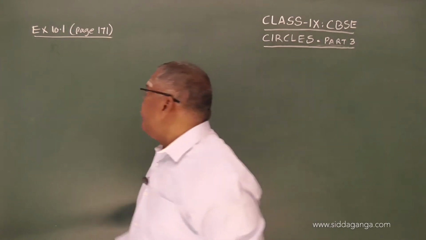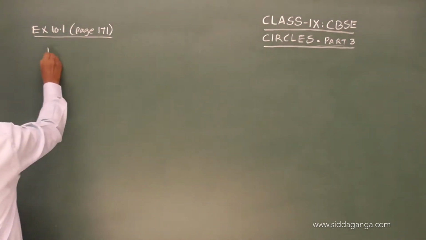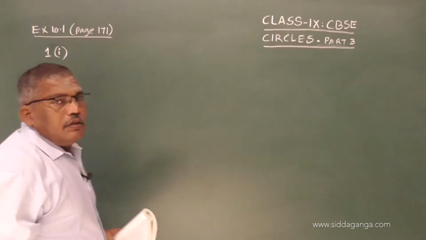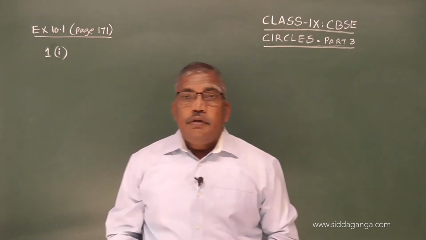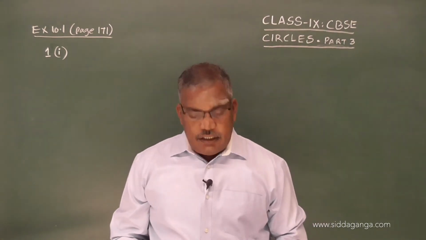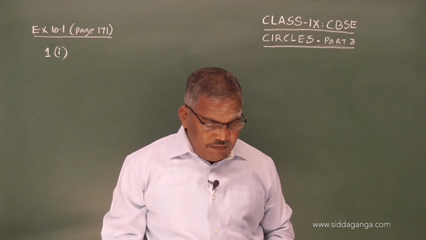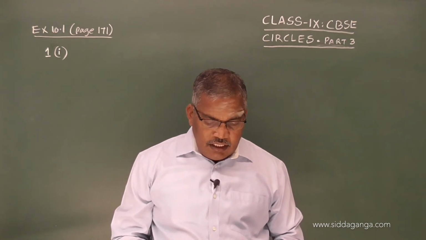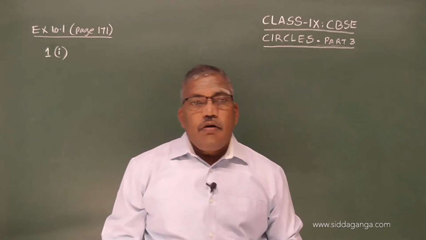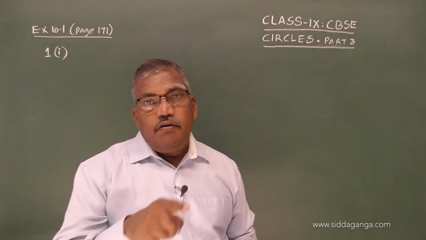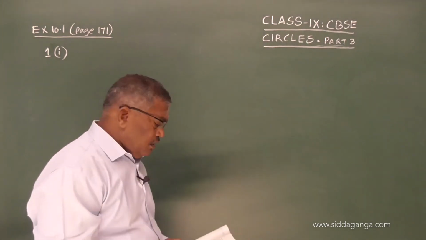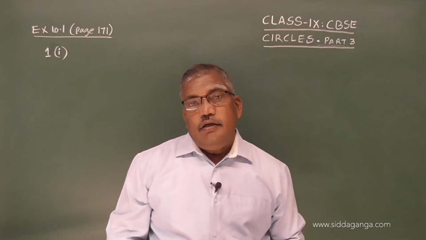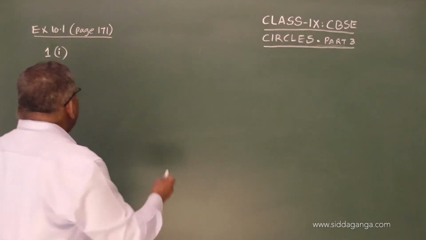In question number 1, sub question 1, it is a fill in the blanks question. The center of a circle lies in dash of the circle. So he is talking about the region where the center of the circle lies. We can say the center of the circle lies in the interior of the circle. You can write interior.